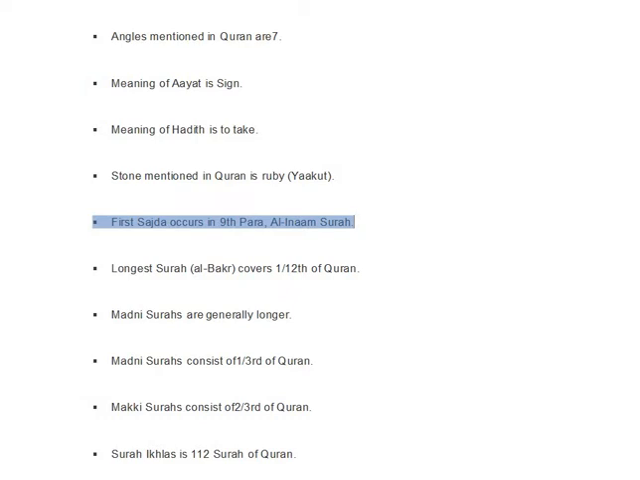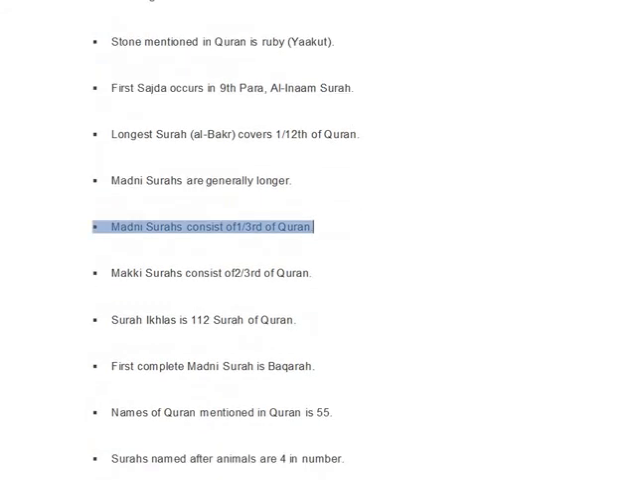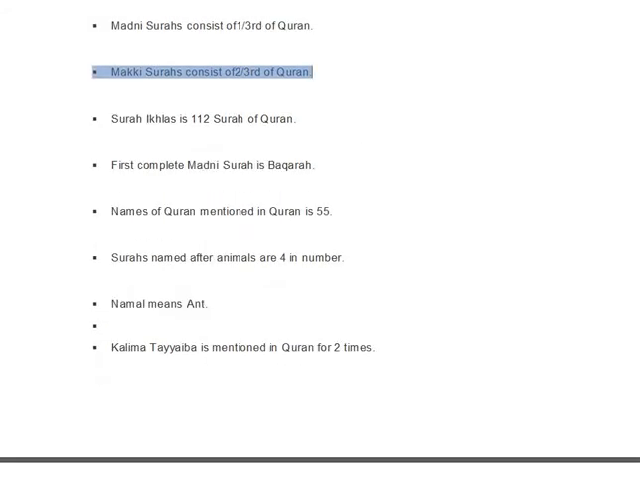The first sajda occurs in 9th para, Al-An'am surah. The longest surah, Al-Baqarah, covers 1/12 of Quran. Madni surahs are generally longer. Madni surahs consist of 1/3rd of Quran. Makki surahs consist of 2/3rd of Quran. Surah Ikhlas is the 112th surah of Quran. The first complete Madni surah is Baqarah.